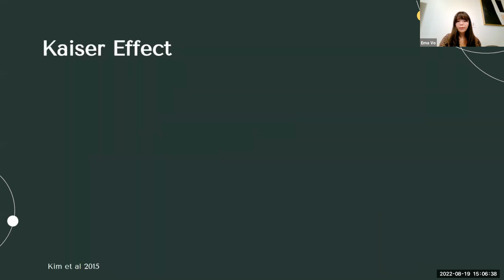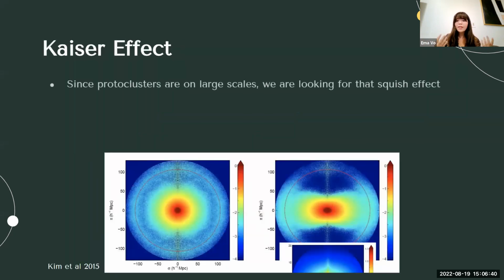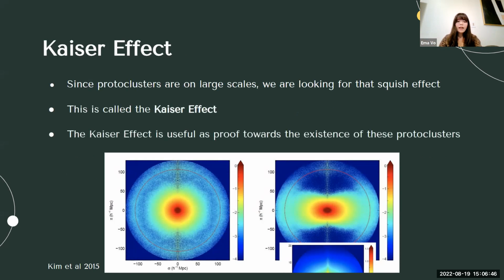And that's really what we're looking for. So the Kaiser effect is that squishing that we're looking for. And the image that I have here on the bottom is by Kim et al. in 2015. Kim did some studies involving the Kaiser effect, but using quasars instead of protoclusters, but it's still the same thing that we're looking for, the Kaiser effect. So as you can see on the left here, I have the 3D real space image of what you would expect to see when looking at a quasar, something round and uniform. However, on the right, you can see the image of the Kaiser effect, where it actually ends up looking squished. So my whole goal of the project was to look for images that look similar to the one on the right and find evidence of the Kaiser effect.